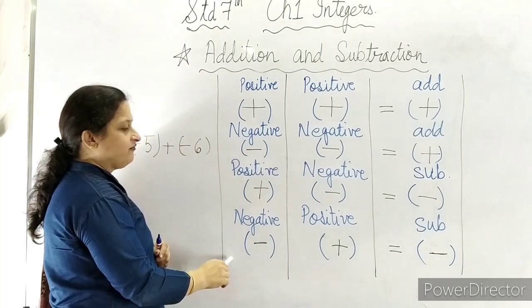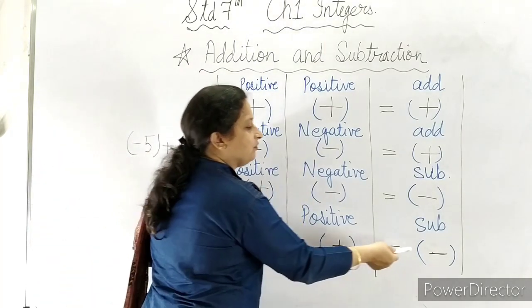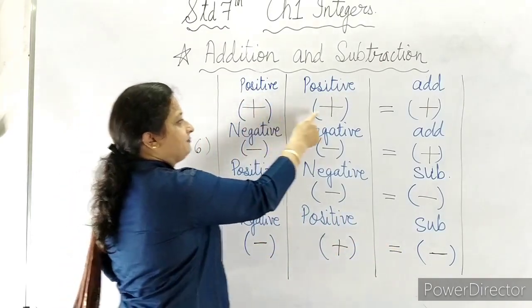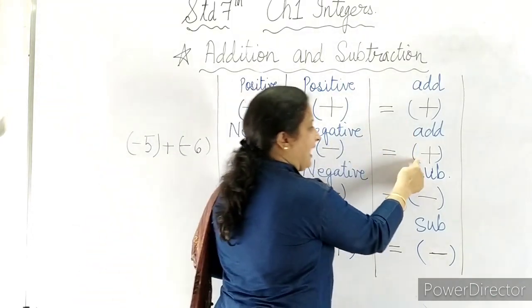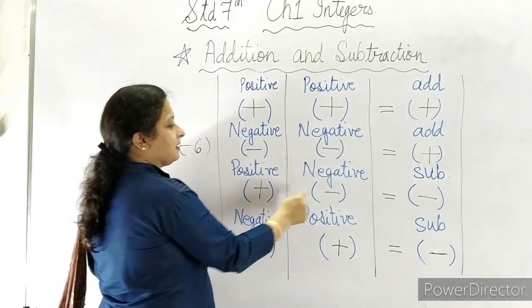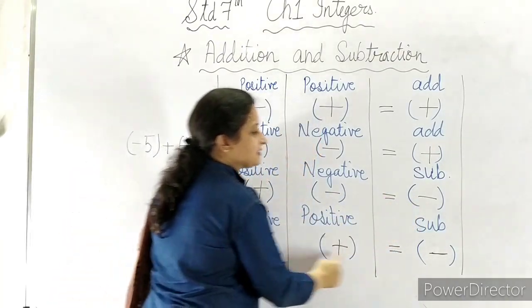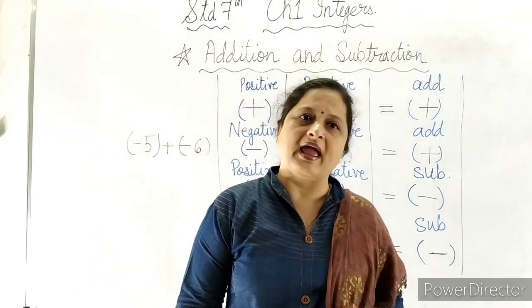In the same way, if we have one negative number and the second number is positive, we have to go for subtraction. That is, plus plus add, minus minus add, plus minus subtract, minus plus subtract. This rule you have to keep in mind forever.